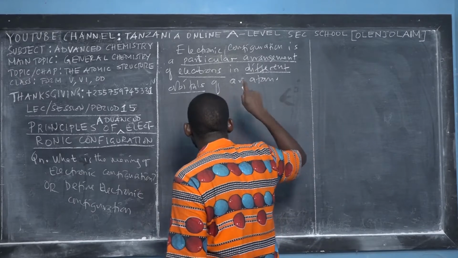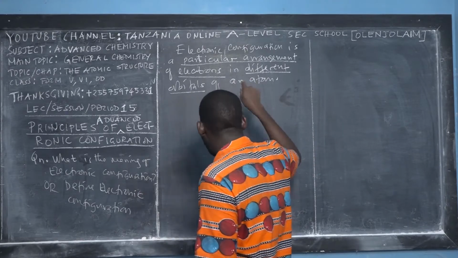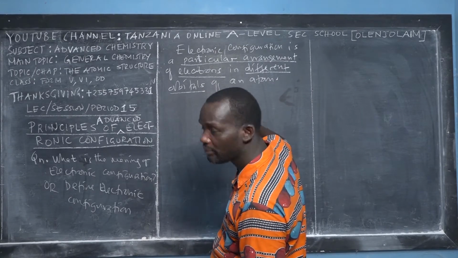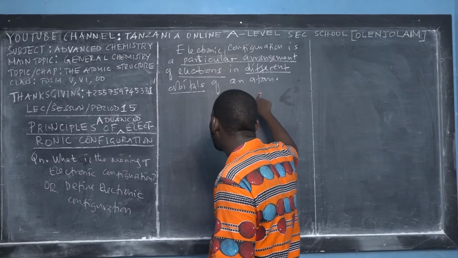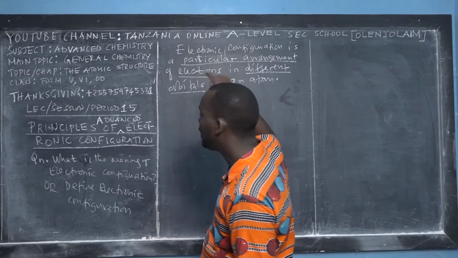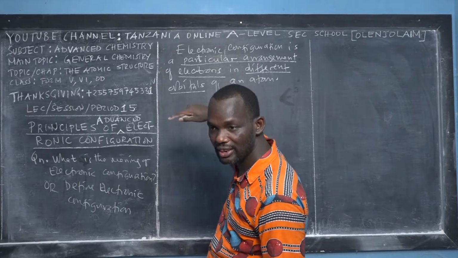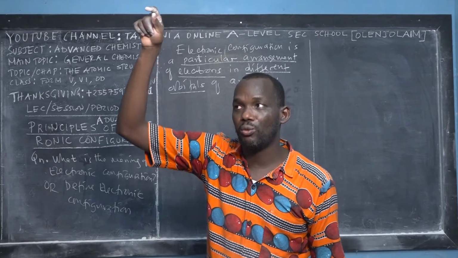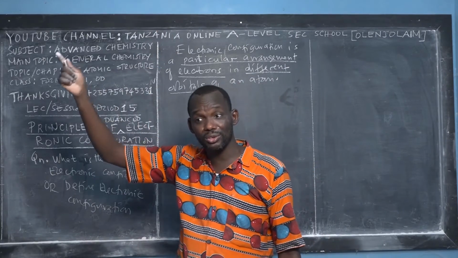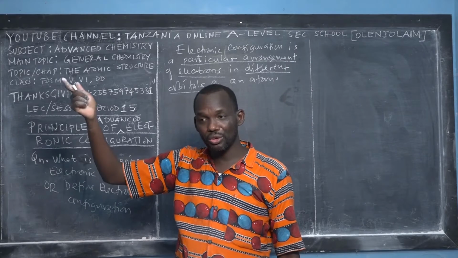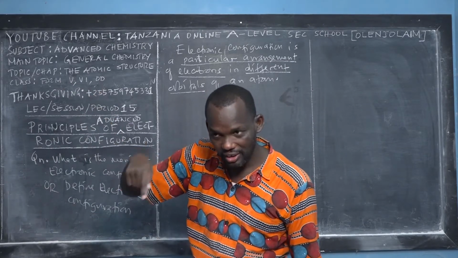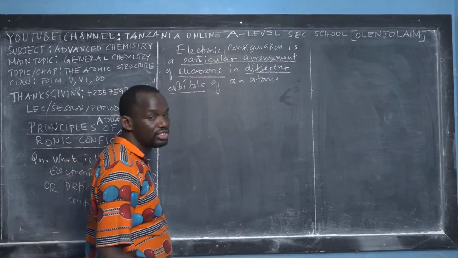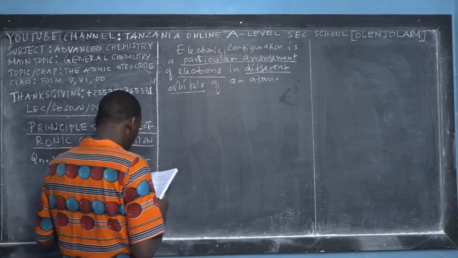An atom has a nucleus and shells, and the shells have different energy levels. One energy level might have different sub-energy levels, and one sub-energy level can have different orbitals. In the orbitals, we fill electrons. So the process and the particular arrangement of electrons is what we call the electronic configuration.